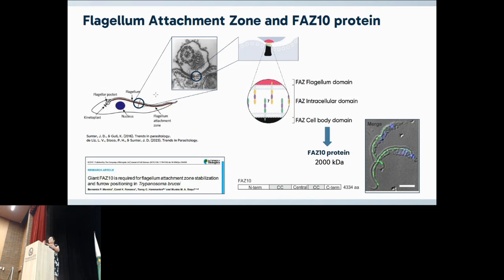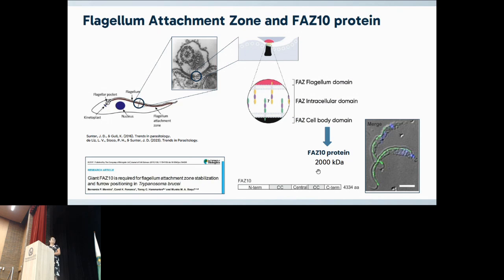This FAZ is a complex of proteins interacting between them for vital functions, like morphology, motility, and survival. We can divide the FAZ in three domains: flagellum domain, intracellular domain, and cell body domain. One of these proteins in the cell body domain is the FASTN protein, the focus of my work.